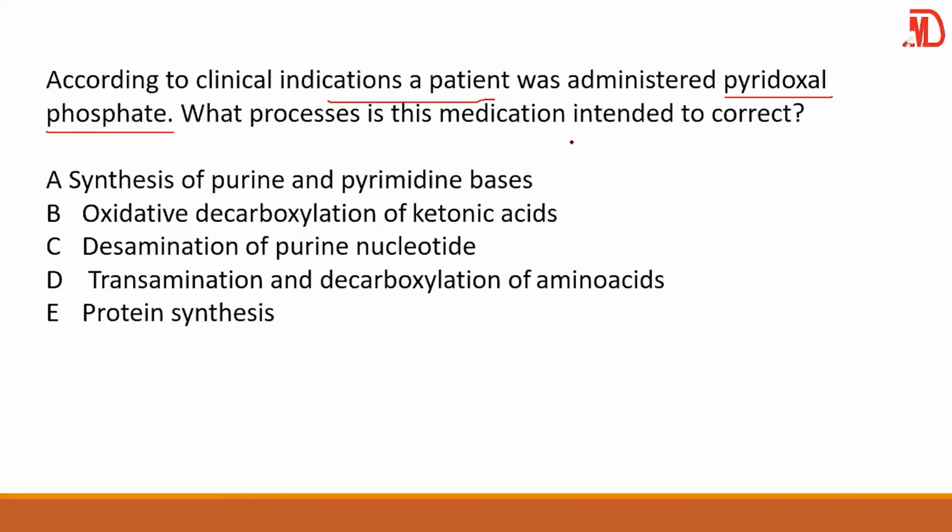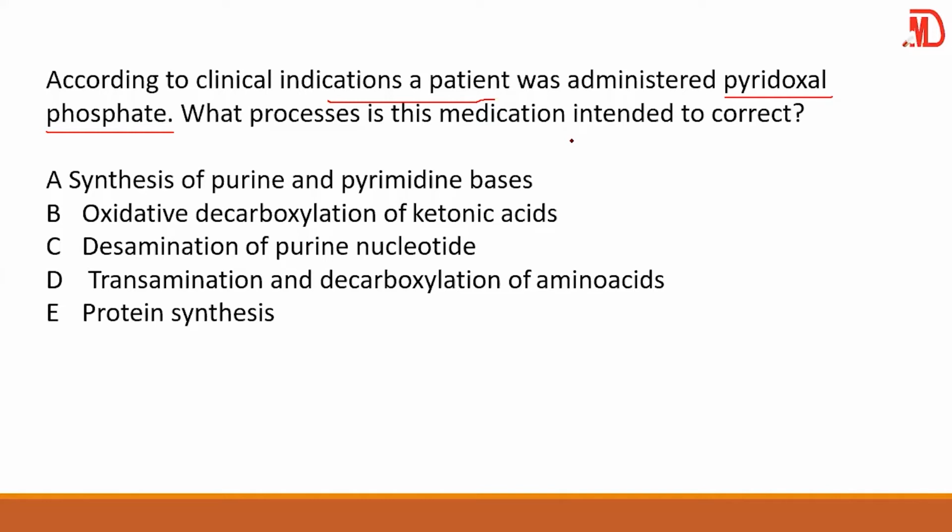So basically it has to do with vitamin B6. And this involves transamination, decarboxylation, and deamination reactions. And usually it is involved in the synthesis and the catabolism of neurotransmitters.